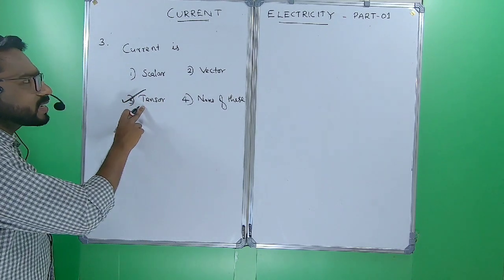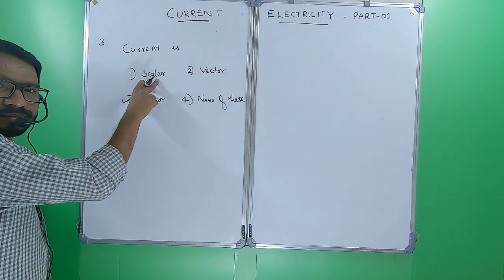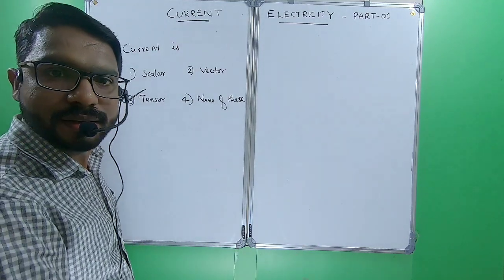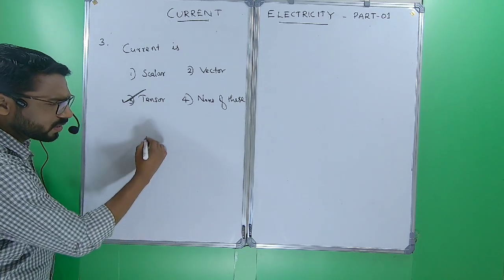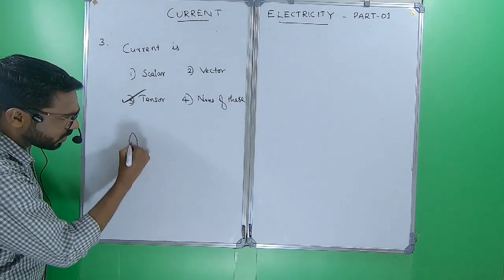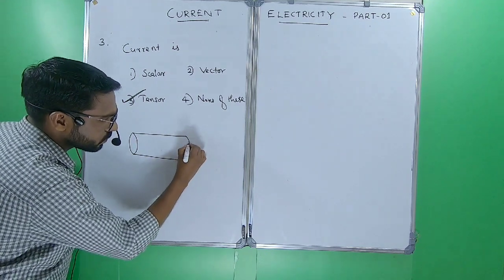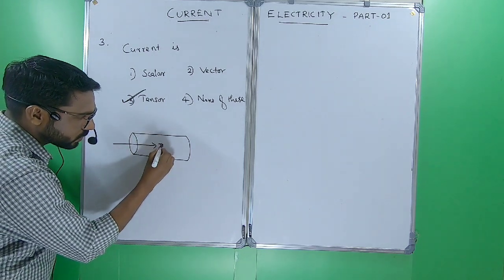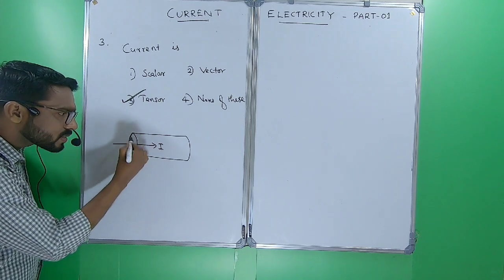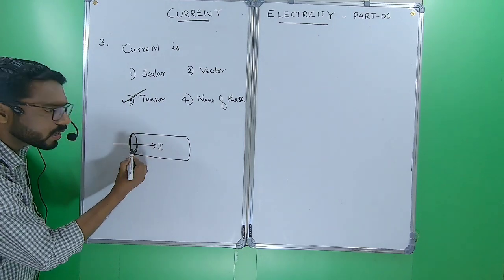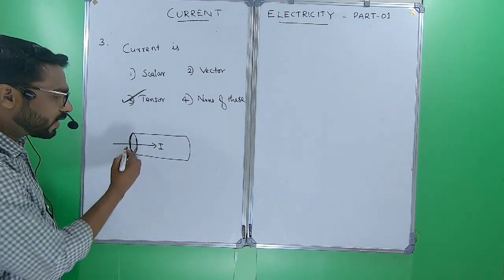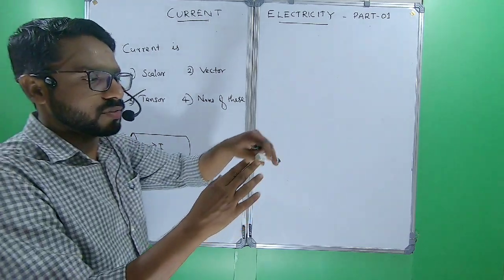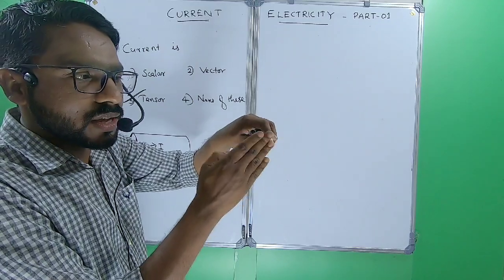Why? Tensor is a scalar with a plane. Electric current: we are taking a conductor like this. If current is flowing in this direction, here we can say there is a plane, the cross section, the area of cross section. The direction of the area vector is always perpendicular to the plane. So this is the conductor, this is the area of cross section.